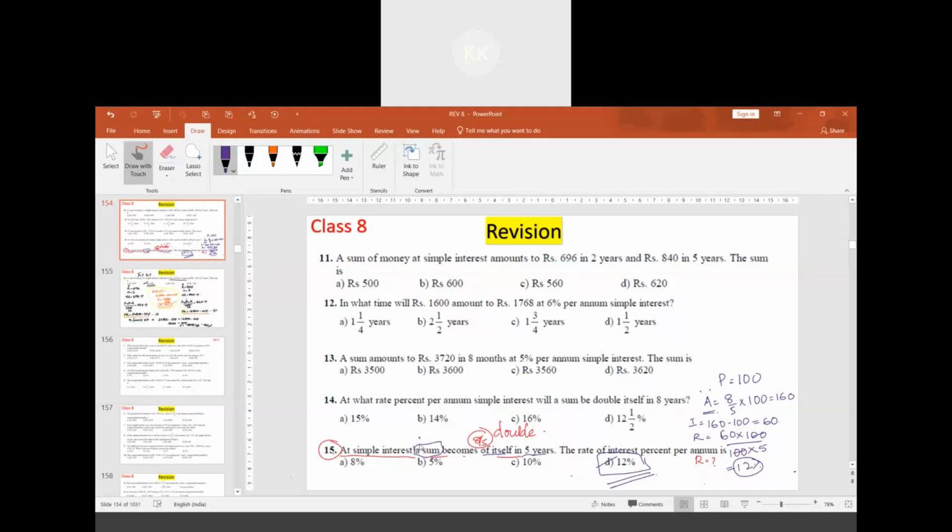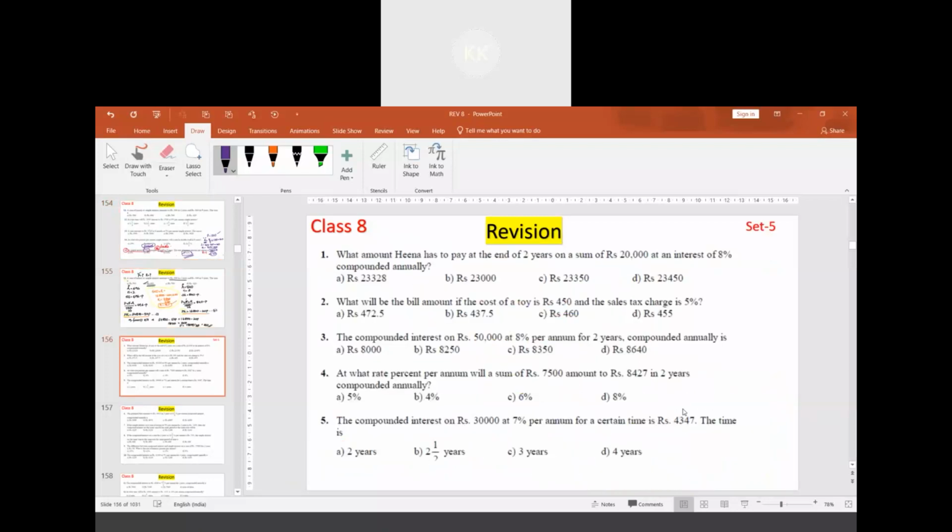What is the end product? If there is some principal, it is becoming something, that is the amount now. The end product is amount. Earlier 100 rupees was there. Now it has become 8 by 5 times of 100. So it has become amount, isn't it? Principal is becoming something, no? That something is amount. We have to interpret in that way.